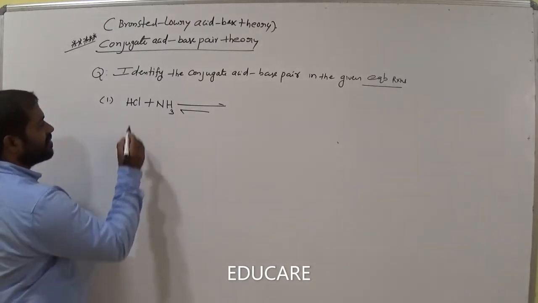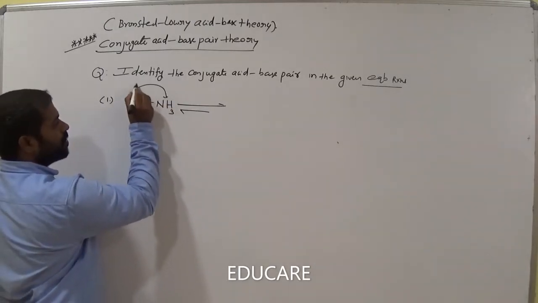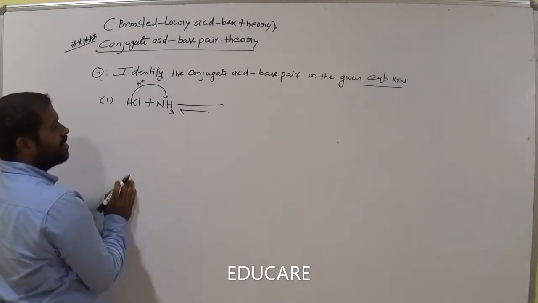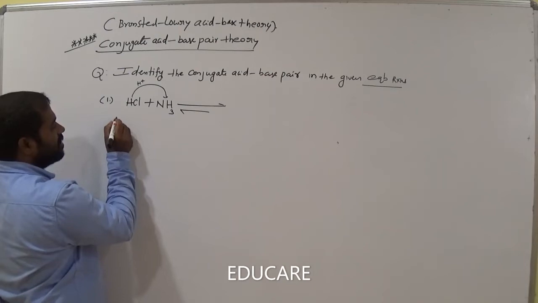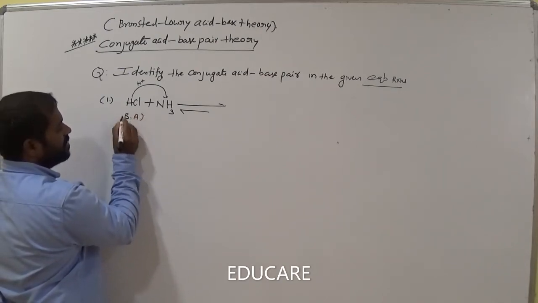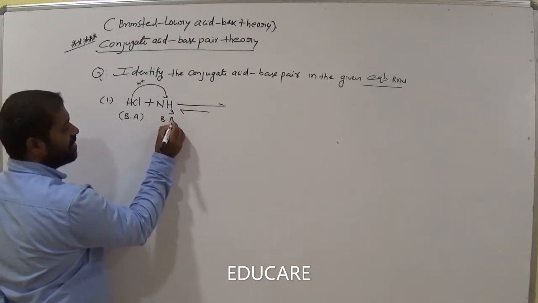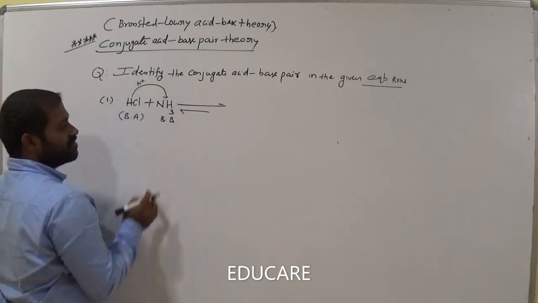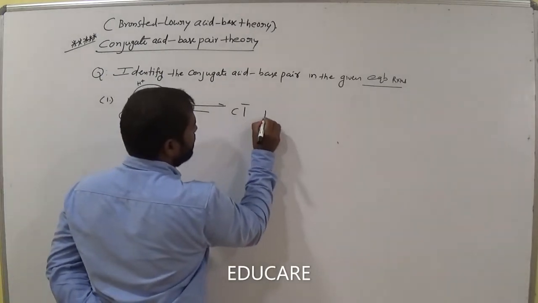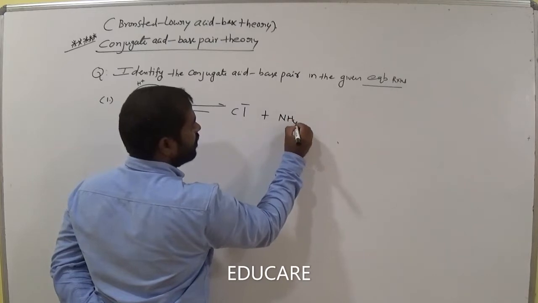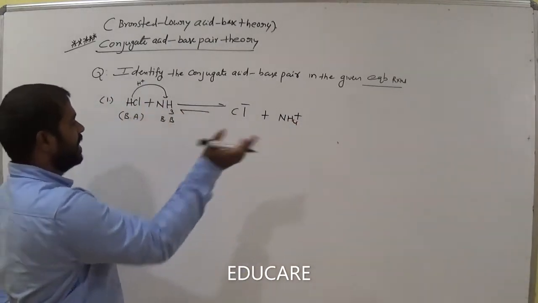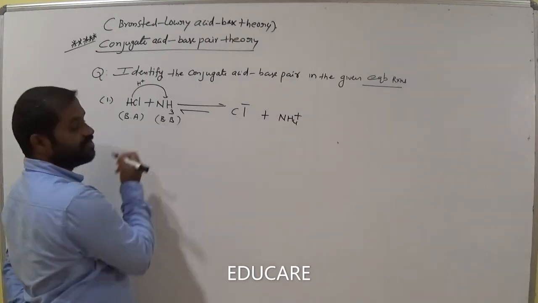Let's say this one. This is proton donor, am I right? This one is called proton acceptor. Proton donor, proton acceptor. So now this one is called Bronsted acid, am I right? Now this one is called Bronsted base. After donation of proton, what is the remaining one? Cl minus, am I right? Now NH4 plus, is it clear? NH4 plus. Okay. The forward direction, this is Bronsted acid. This one is Bronsted base.